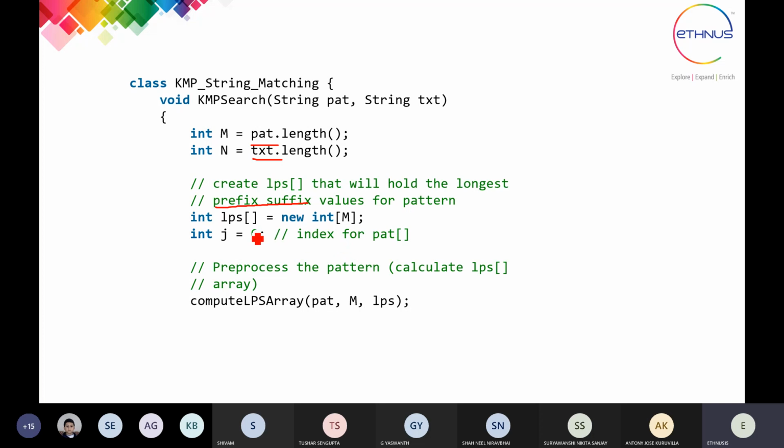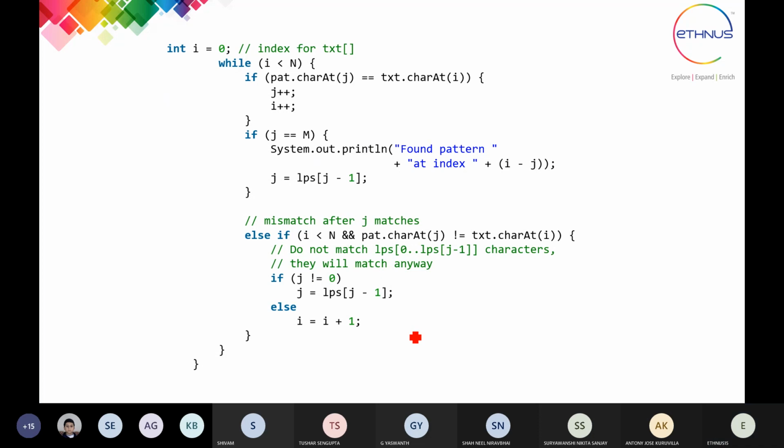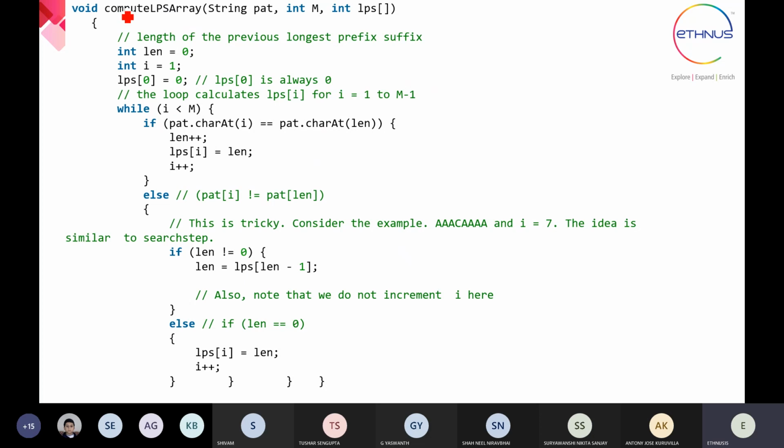And then we have to make the list of previous prefix and suffix. And how are we going to do that? We pre-process the pattern, which means we calculate the LPS array, that is the suffix array, for every pattern. So this is the LPS array, in which the prefix and suffix have to be calculated for every character in your pattern.